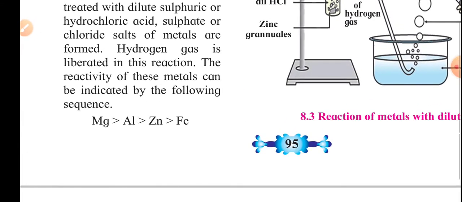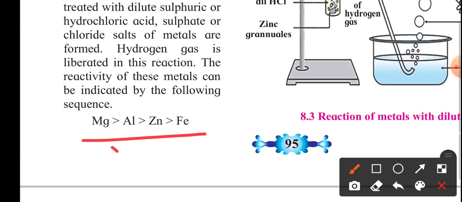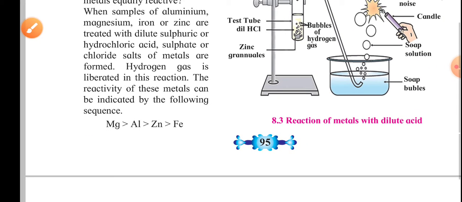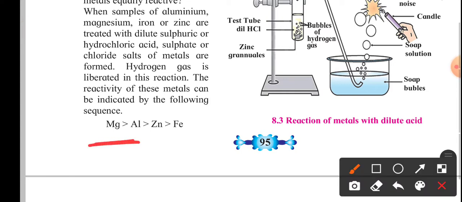You can see here the series of metals they have given, that is magnesium greater than aluminium, and that is greater than zinc and iron. This shows the reactivity sequence, how reactive they are. Magnesium is more reactive than aluminium, that is more than zinc, and that is more than iron. From this we can conclude that magnesium is the most reactive among these four.